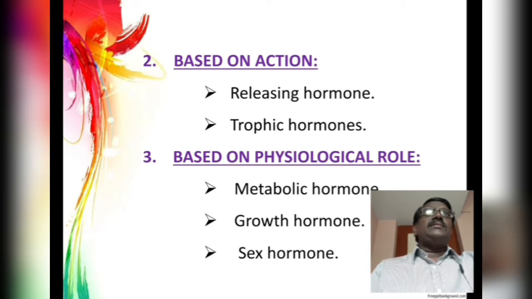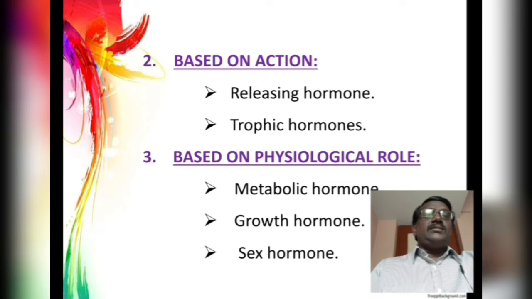And the second category is called growth hormones. Growth hormones always regulate the growth of certain regions of our body. A specific example is somatotropic hormone or growth hormone, which is secreted from the anterior pituitary, which is essential for the maintenance of the growth of tissues and the bones.